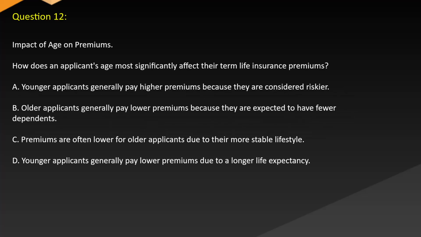Question 12. Impact of age on premiums. How does an applicant's age most significantly affect their term life insurance premiums? A, younger applicants generally pay higher premiums because they are considered riskier. B, older applicants generally pay lower premiums because they are expected to have fewer dependents. C, premiums are often lower for older applicants due to their more stable lifestyle. D, younger applicants generally pay lower premiums due to a longer life expectancy.